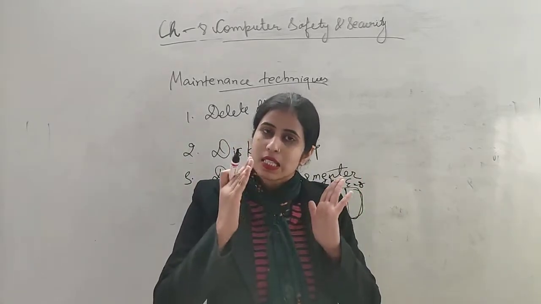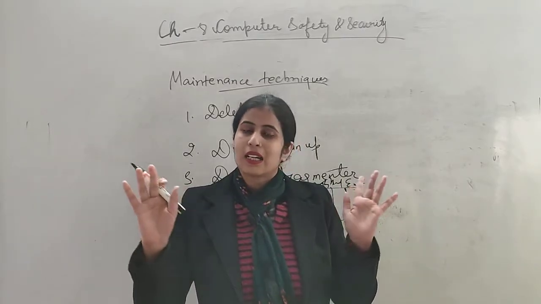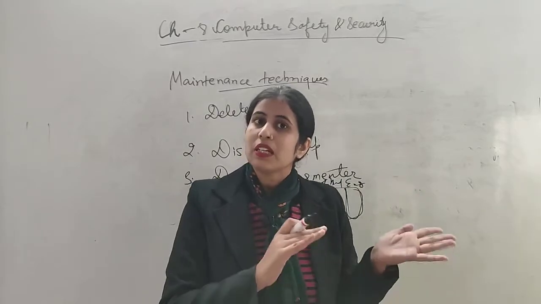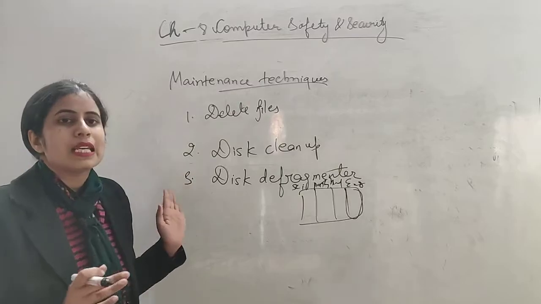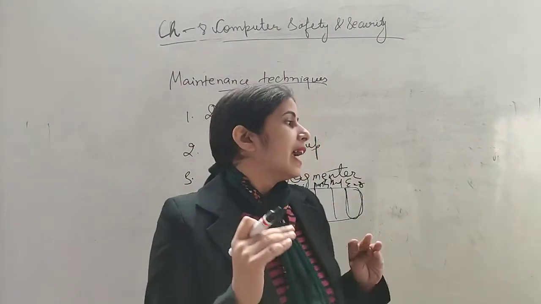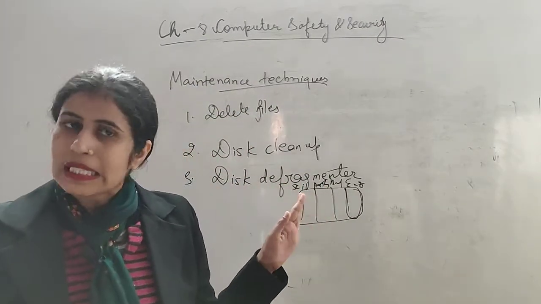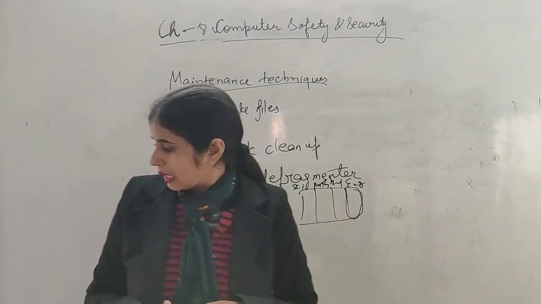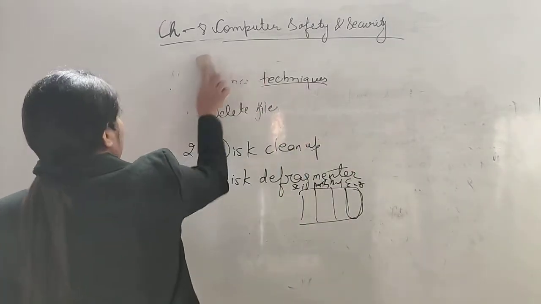If we start to rearrange the data that are available there, then only we will come to know which are important, which are not important. Okay, so in these 3 ways we can increase the speed of our computer and we can free up the disk space, and they are delete files, disk cleanup and disk defragmenter. Okay, now the next topic is malware.